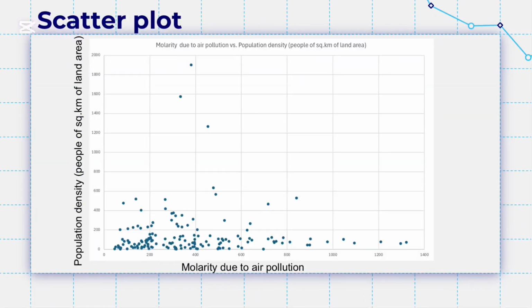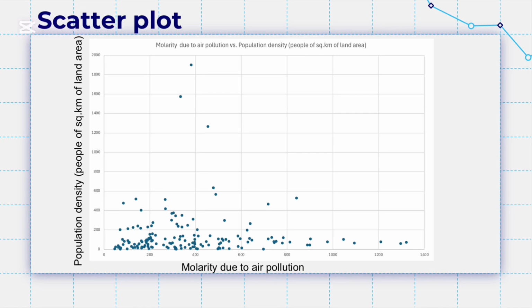The scatter plot demonstrates a moderate positive correlation between population density, people per square kilometer of land area, and air pollution mortality measured in deaths per million persons, evidenced by an upward trend where higher density regions generally show elevated mortality rates. Statistical analysis confirms this relationship. A correlation coefficient R of 0.65 indicates a meaningful association, while the linear regression equation y equals 0.48x plus 120 quantifies that for every 1,000 people per square kilometer increase in density, mortality rises by 48 deaths per million persons.